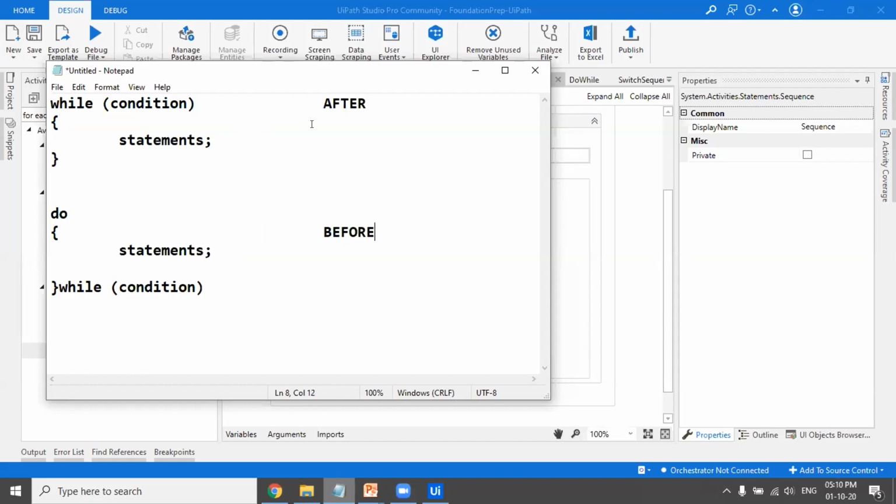So for this reason, while loops are called entry control loops, because at entry you have a control, you have a check whether this condition is met or not. And do while loops are usually called exit control loops. That means that while you are exiting the do while after executing all the statements once, then you are checking the condition. So this is the difference between after and before.